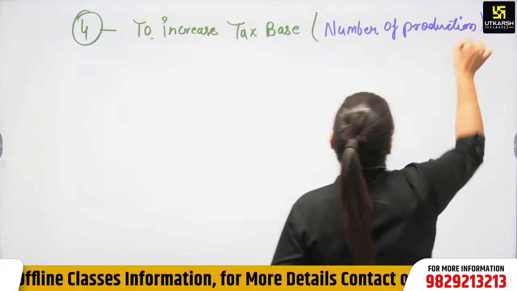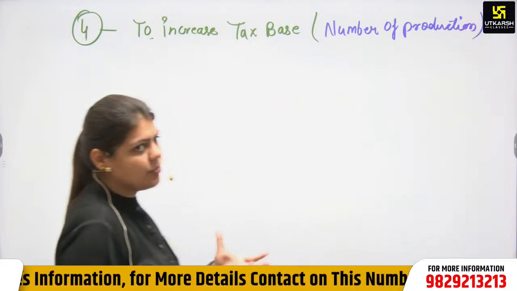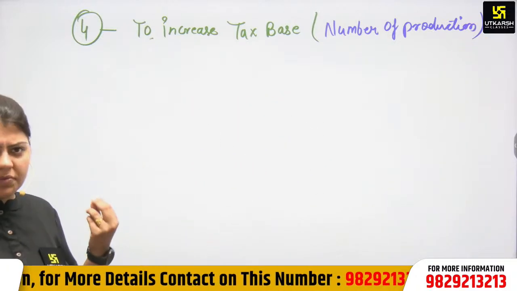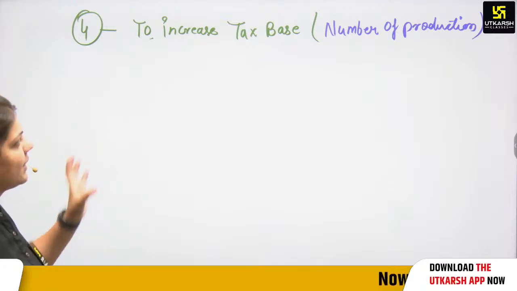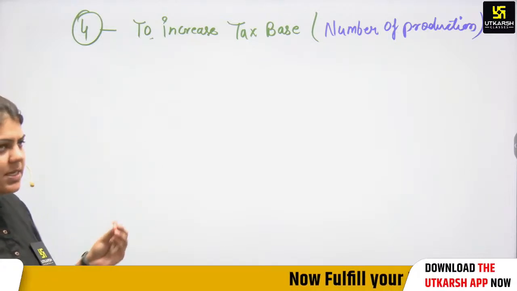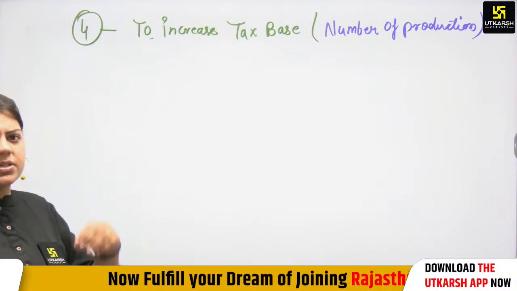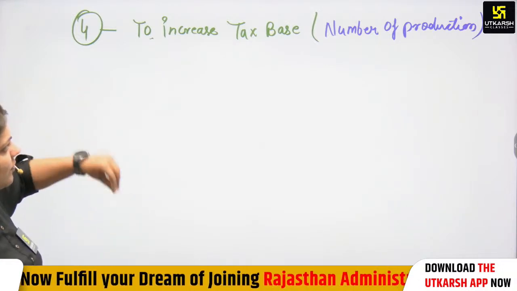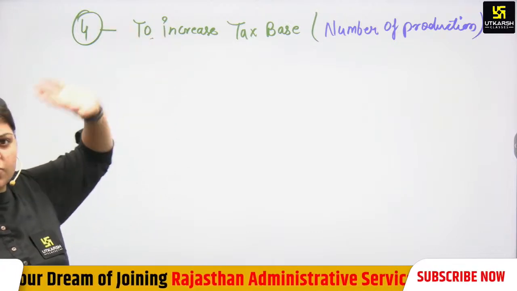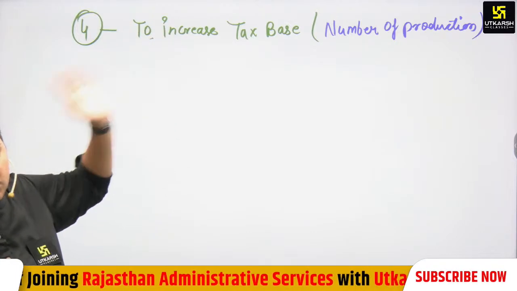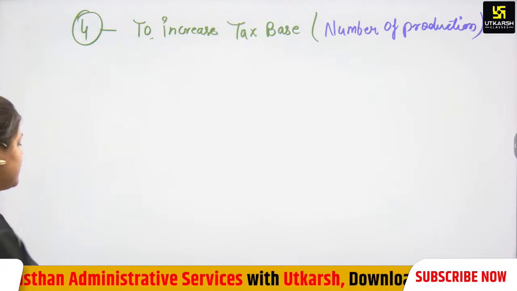There was less revenue, there was no high revenue because of a narrower tax base. That's why GST was needed. So GST has reduced the cost of production. GST has reduced inflation. The cost of production has reduced. That's why the tax base has increased.